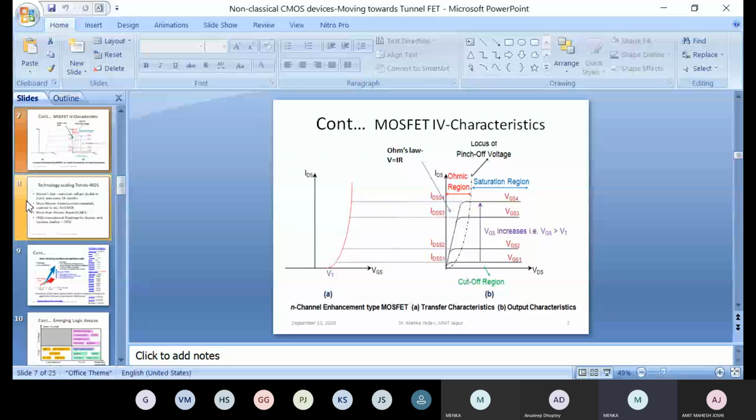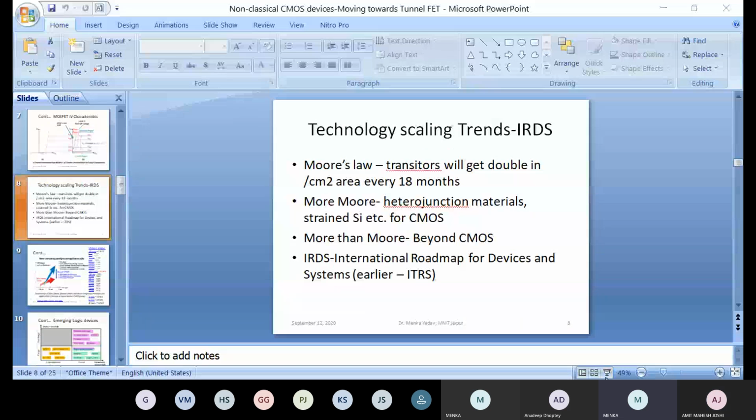So in this, slide number 7 we have done. Technology scaling trends, IRDS. IRDS stands for International Roadmap for Devices and Systems.